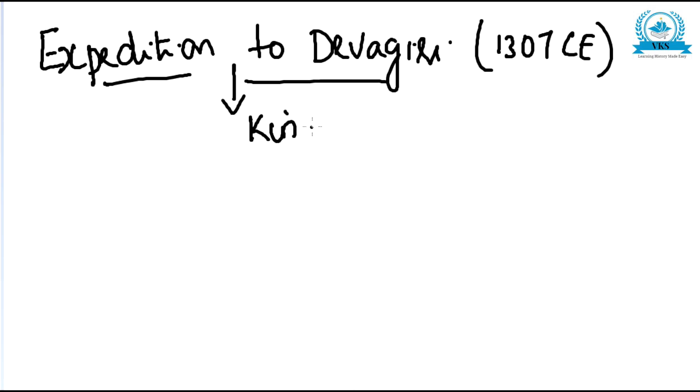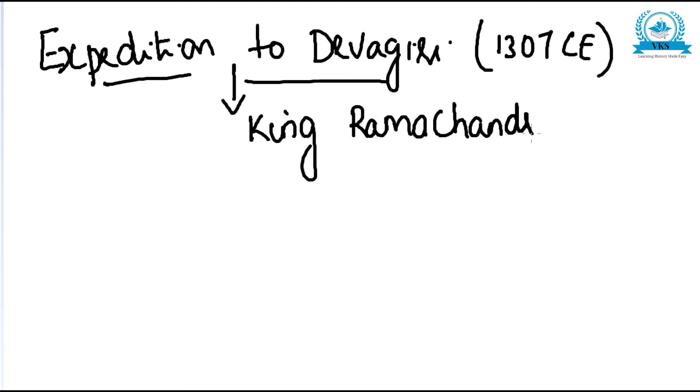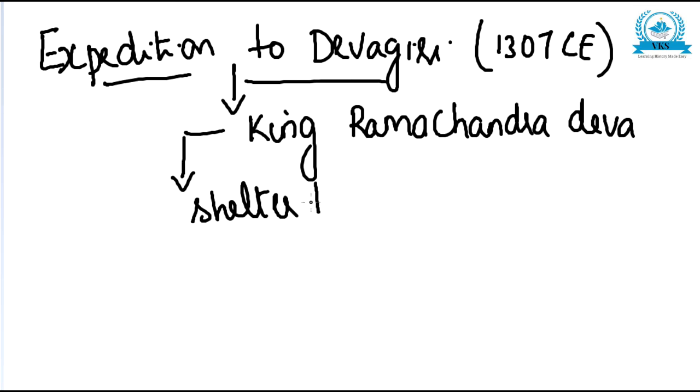Now let us see who was the king of Devagiri. The king of Devagiri was Ramachandra Deva. He had given shelter to Karna Deva.